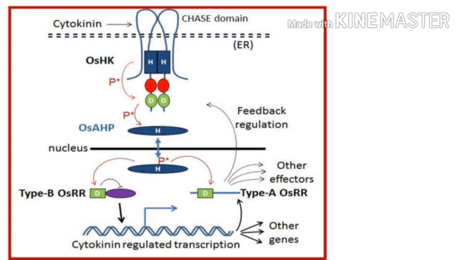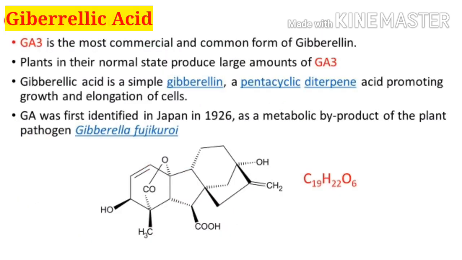Then this input domain will phosphorylate the histidine, and this histidine after phosphorylation goes into the nucleus, and then this histidine will phosphorylate the output domain, by which there will be a response of different kinds of transcription factors, and then there will be regulation of transcription, which will regulate other genes.